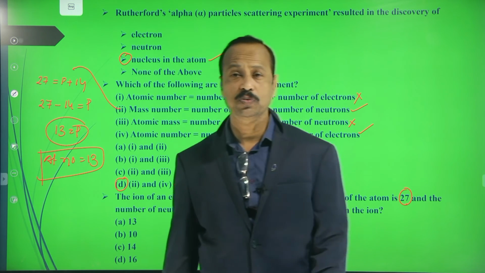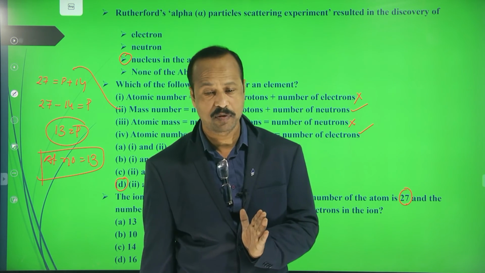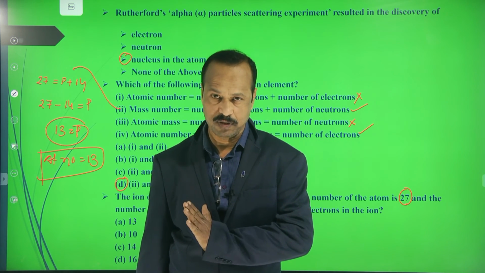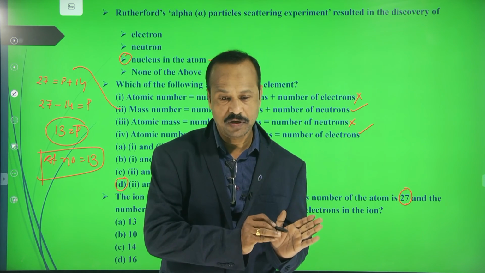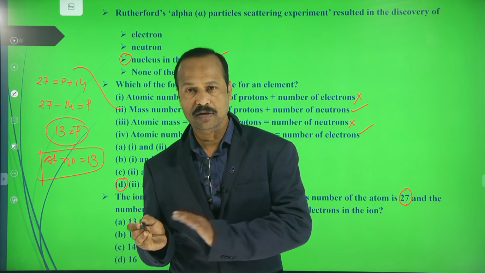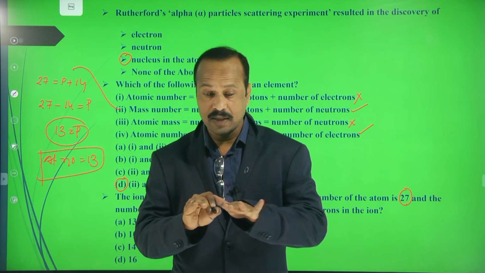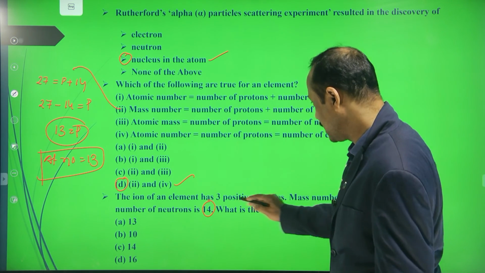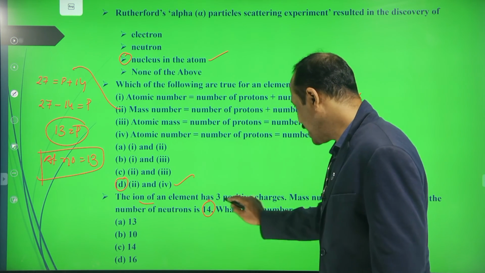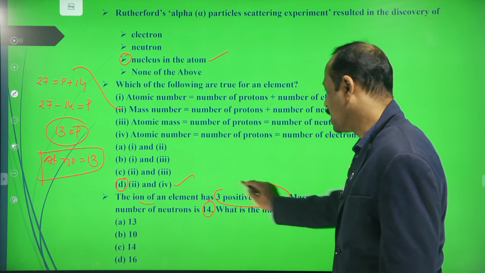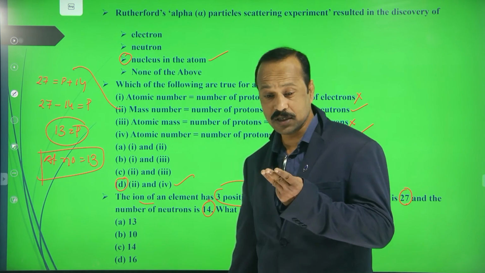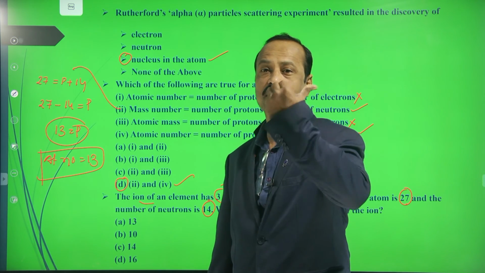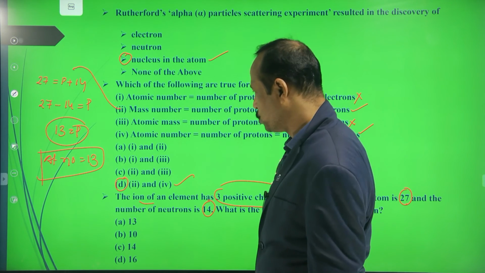Atomic number 13 means what? In that, 13 protons will be there and 13 electrons will be there. And protons are positively charged and electrons are negatively charged, so that will be neutral. No net charge will be there. But here, an ion of an element has 3 units of positive charge. 3 units of positive charge means what? From that, 3 electrons are removed.